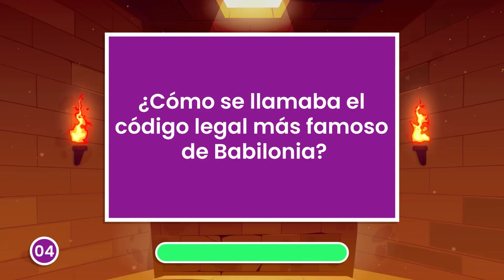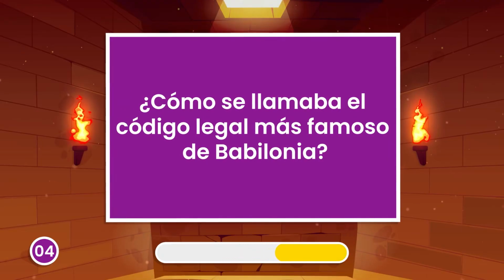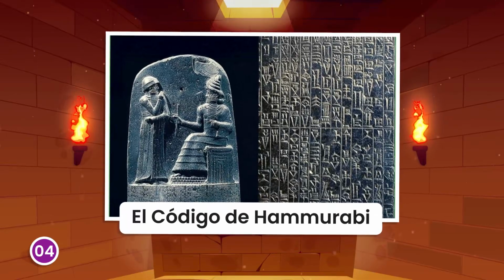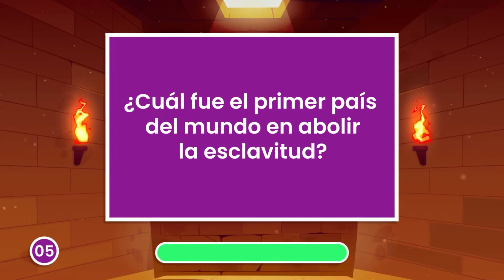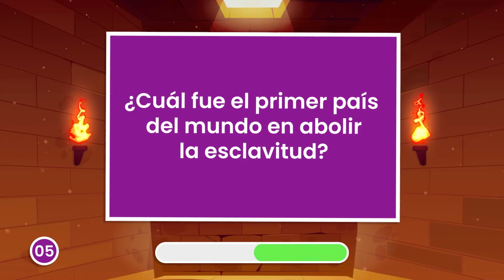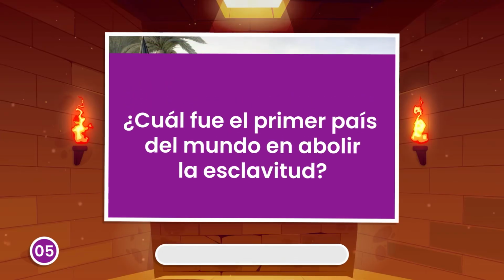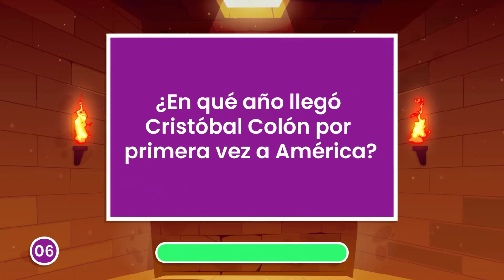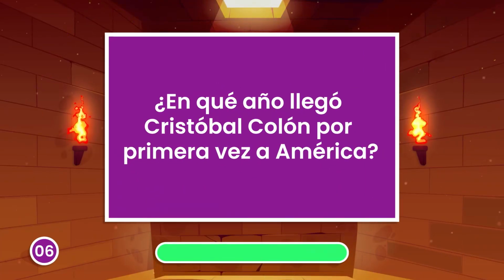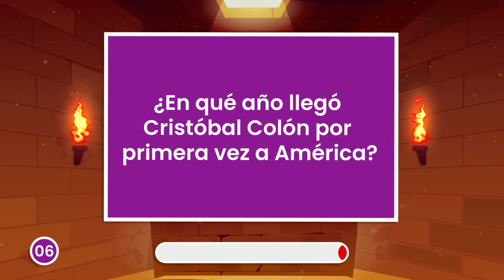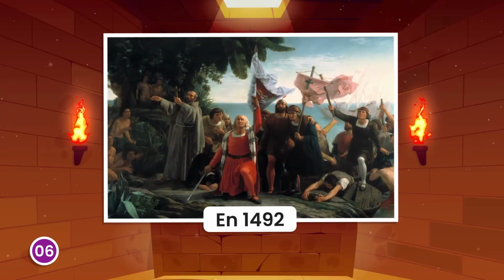What was the name of the most famous legal code of Babylon? The Code of Hammurabi. What was the first country to abolish slavery? Haiti. In what year did Christopher Columbus first arrive in America? In 1492.